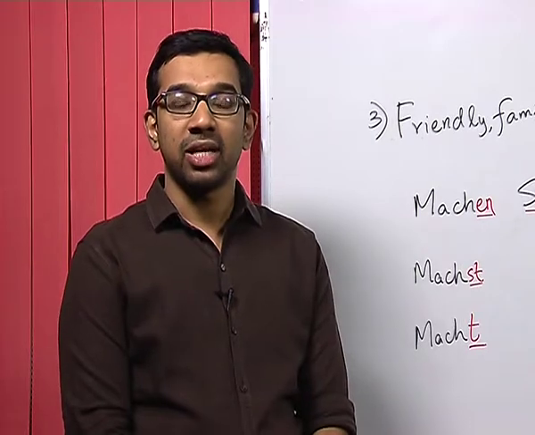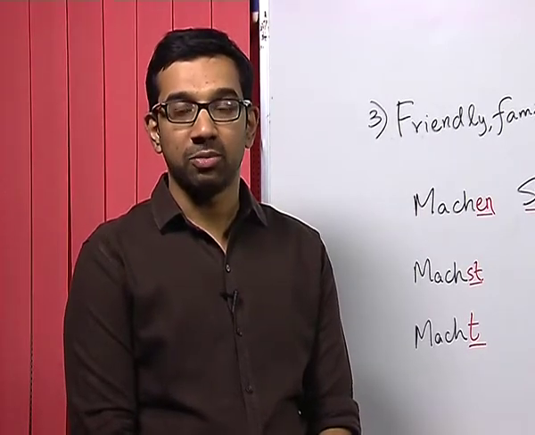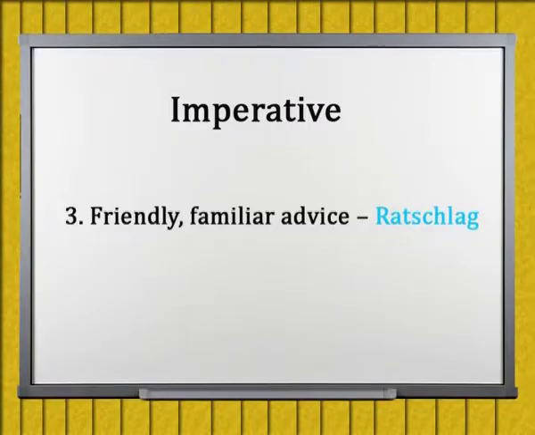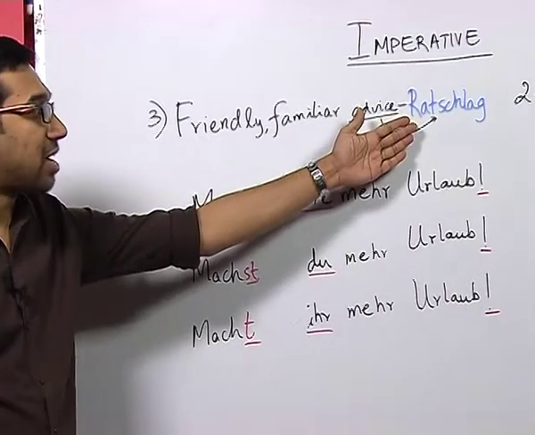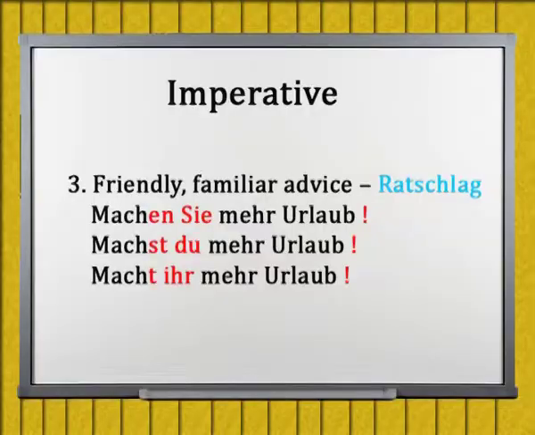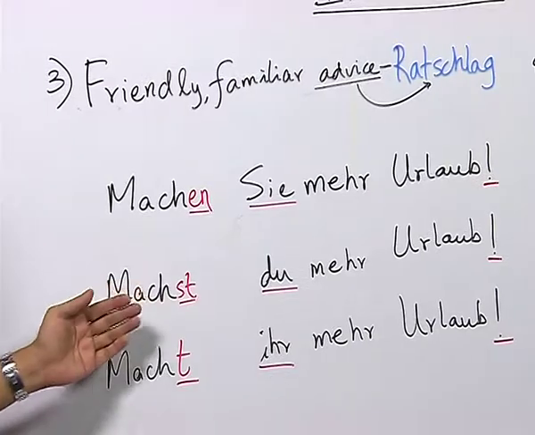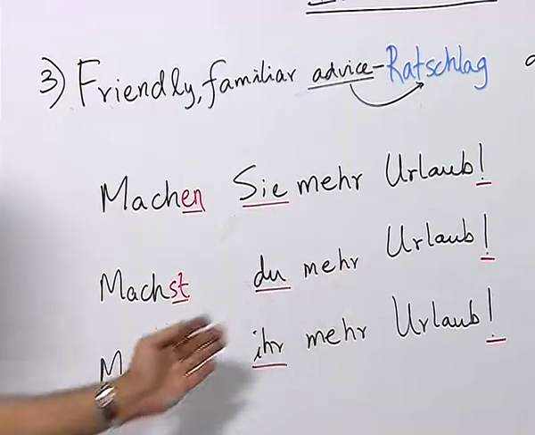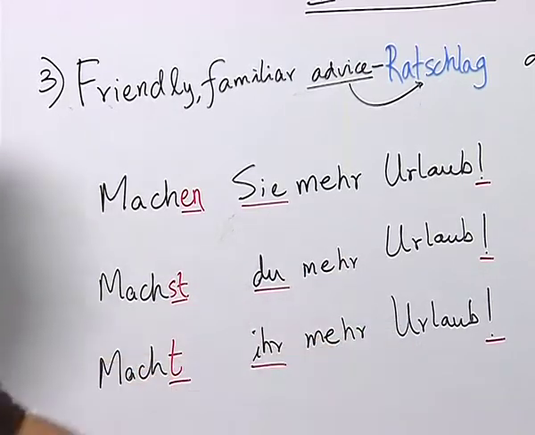Now, let us look at the third category of imperative verb, which is a friendly or familiar advice, known as Ratschlag in German. Let us look at the sentences. Machen Sie mehr Urlaub! Urlaub means vacation. Mach du mehr Urlaub! Macht ihr mehr Urlaub!